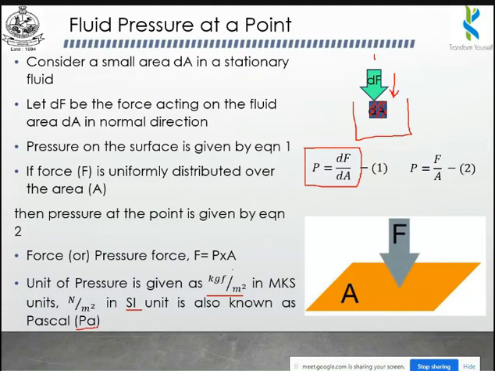So the unit for pressure in SI unit is pascals. In MKS unit it is kilogram force divided by meter square. Normally we will be only using these kinds of units. Very rarely we'll be using this particular unit. Most of the problems will follow the unit called pascals.